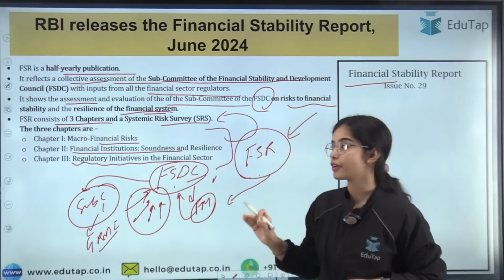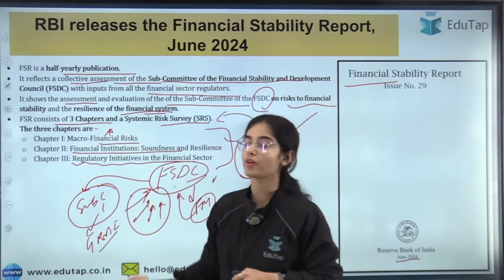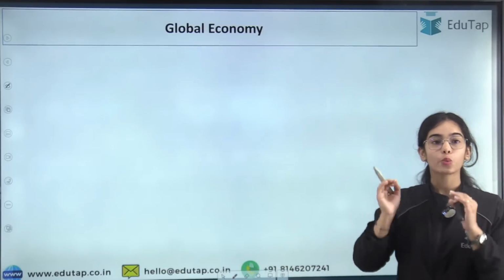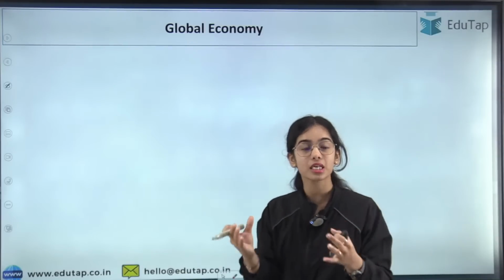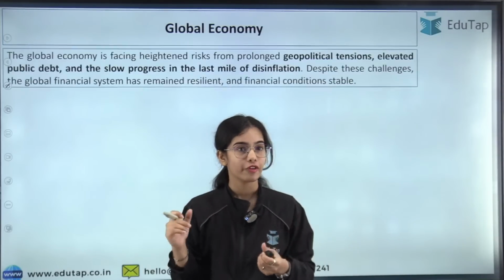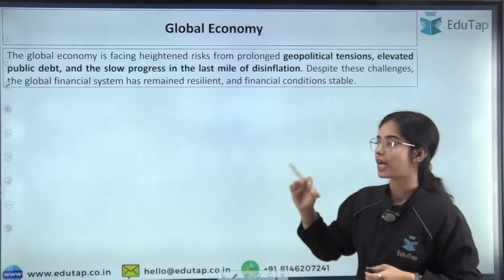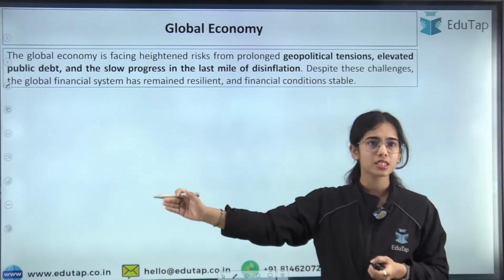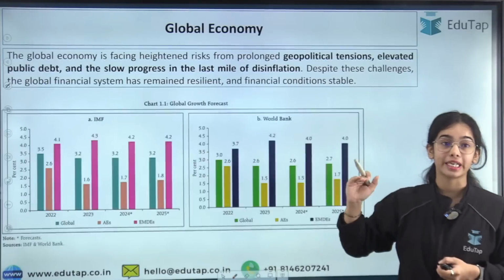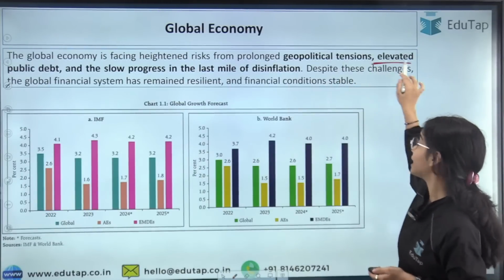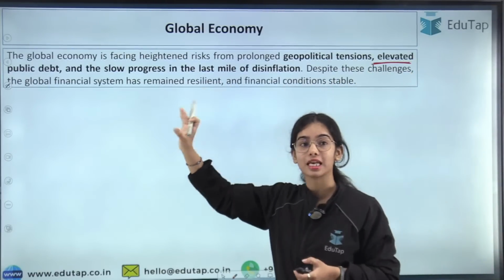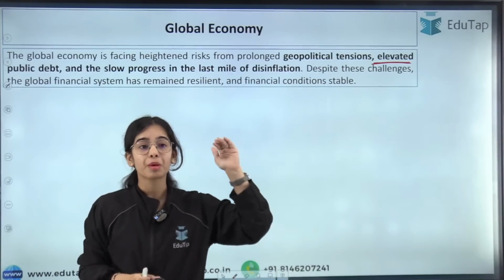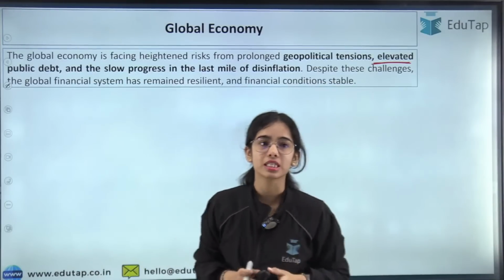We are going to start with the first chapter, macro financial risk, and we are going to start with the global economy: what are the macro financial risks that the global economy is facing. Starting with, we all know that there are geopolitical tensions going on, the Russia-Ukraine war, the Gaza situation, and elevated public debt. I will show you the data regarding this elevated public debt, and you will be shocked at how high the public debt has become. So we will see this.